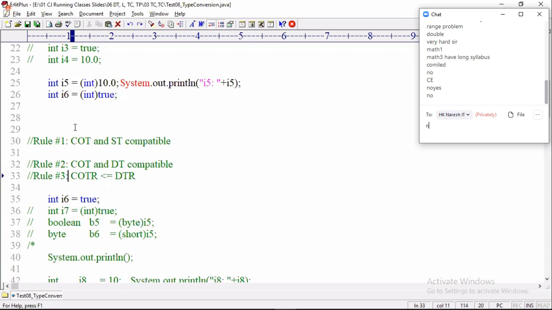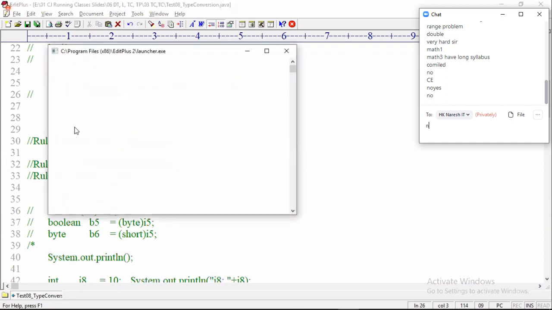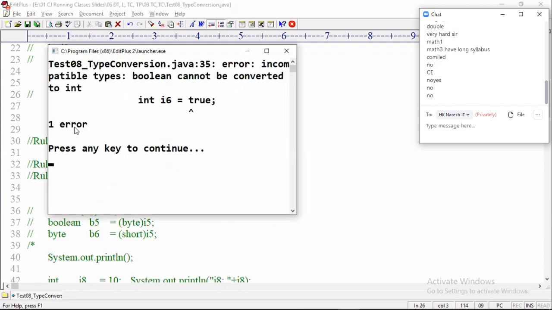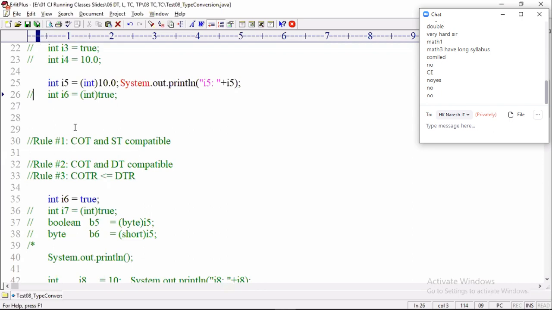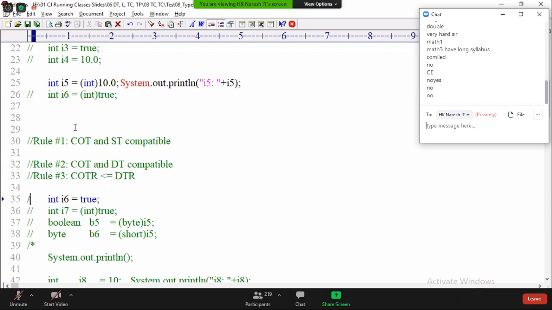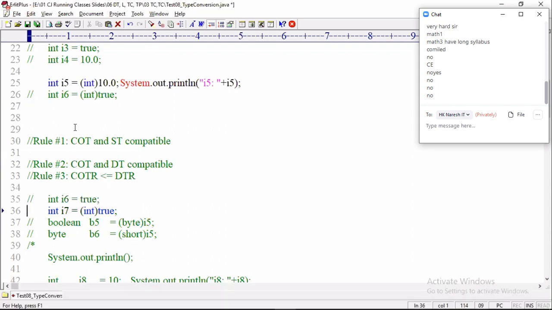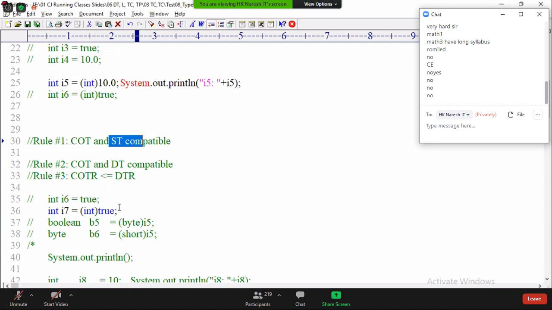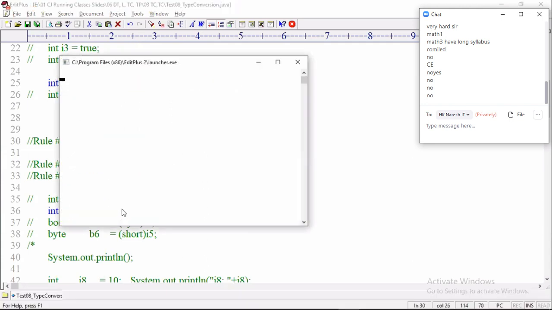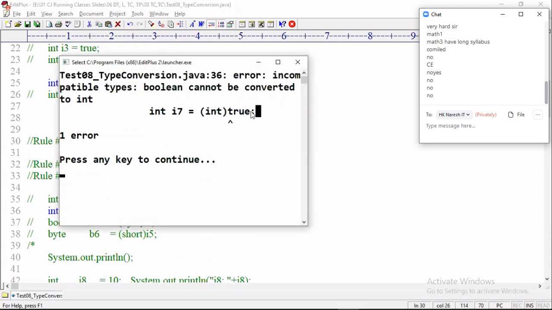I6 equal to true, not allowed. The compiler is throwing an error, incompatible types. Then can I do this type conversion by using the cast operator? No. Cast operator type and source type must be compatible. They are not compatible, so it throws an error.